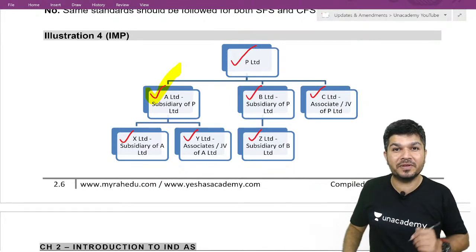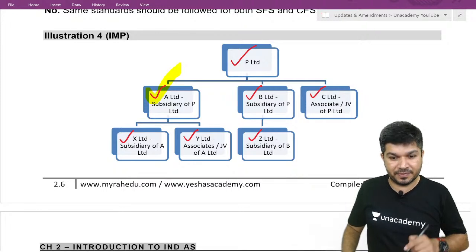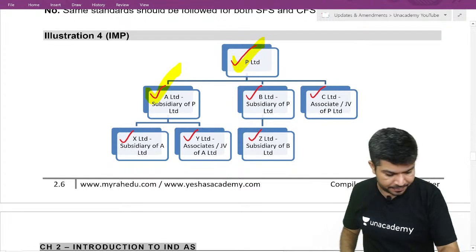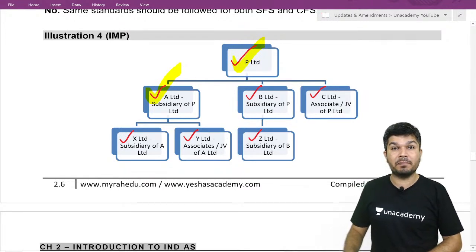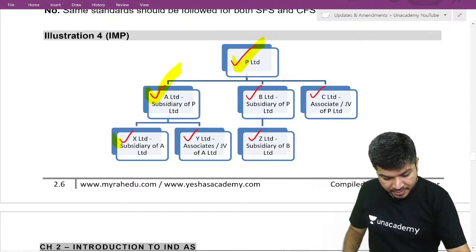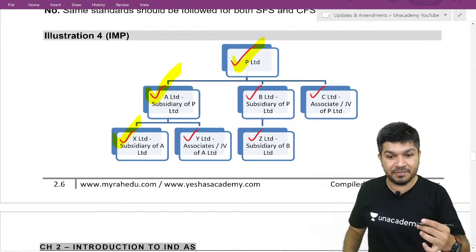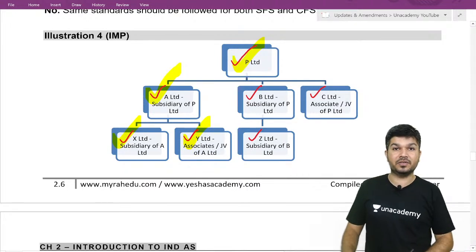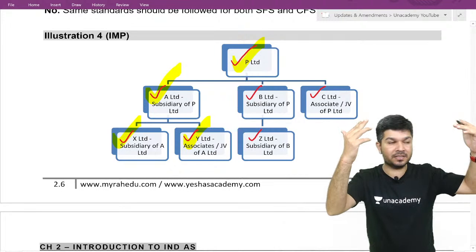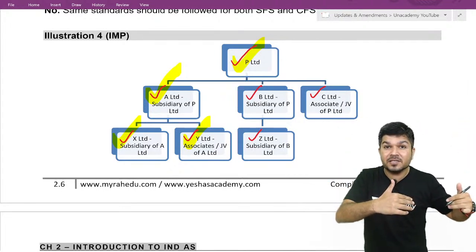Who is the parent of A? If Ind AS applies to you, it will be applicable to your parent. Who is your parent? P. Who is your subsidiary? X. Who is your associate JV? Y. If it applies to A, it will also apply to A's parent, A's subsidiary, A's associate and JV.